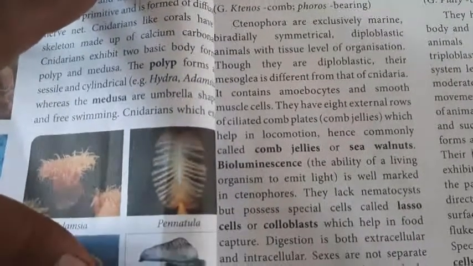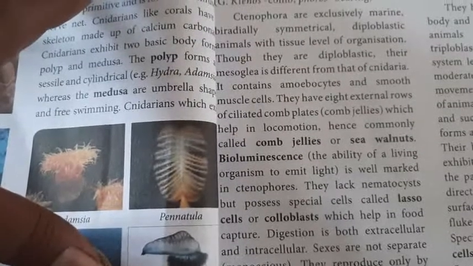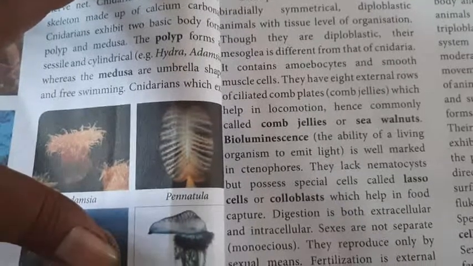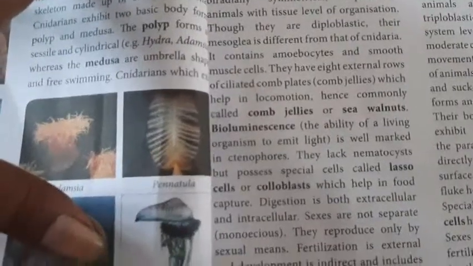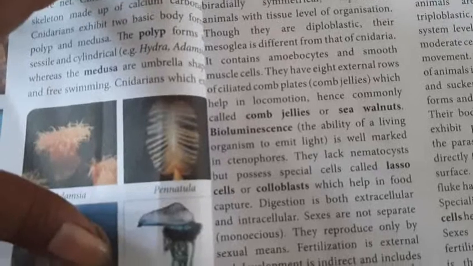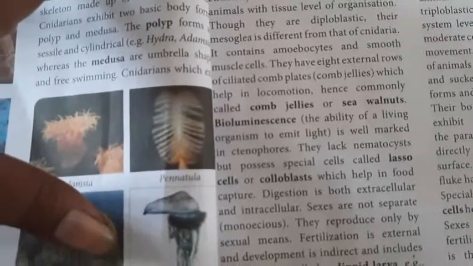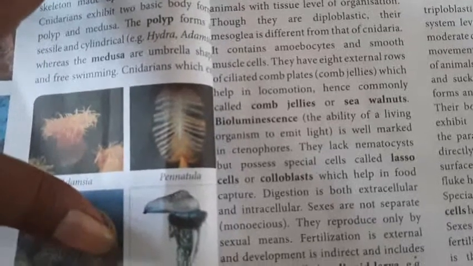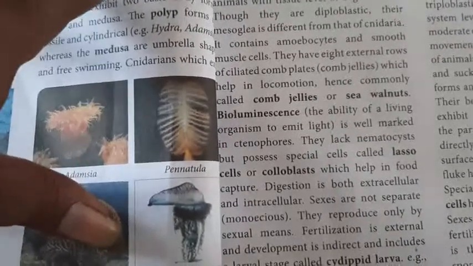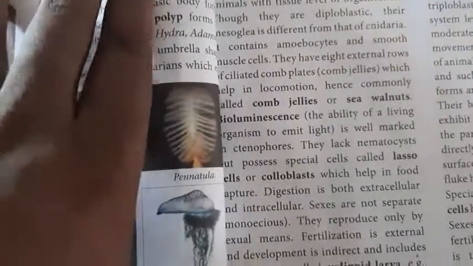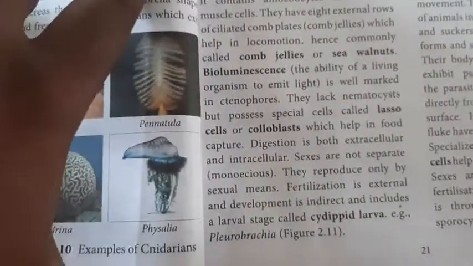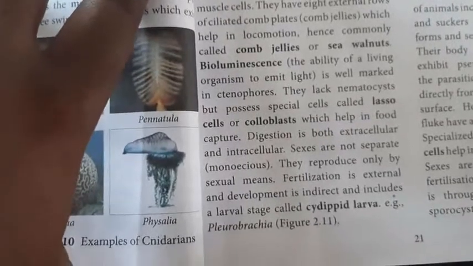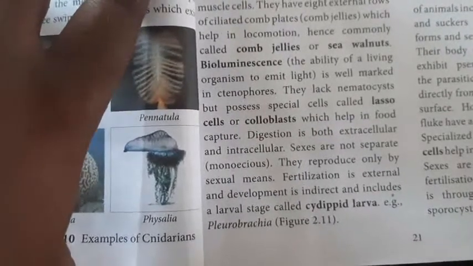They lack nematocytes but possess special cells called colloblasts, which help in food capture. Digestion is both extracellular and intracellular. Sexes are not separate; they are monoecious. They reproduce only by sexual means. Fertilization is external and development is indirect, including a larval stage called cydippid larva. Example: Pleurobrachia.